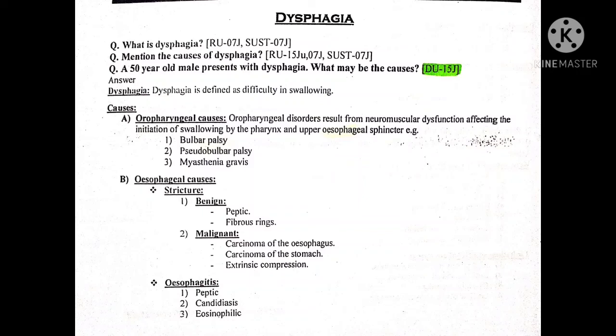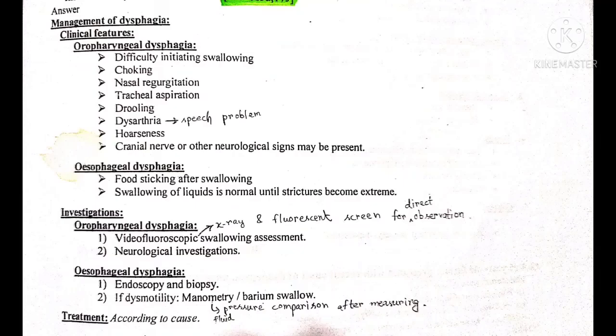What are the clinical features of dysphagia? In oropharyngeal dysphagia, we can see that the patient has difficulty in initiating swallowing. He may choke. There may be nasal regurgitation, and tracheal aspiration may occur. There can be drooling. There may be dysarthria or speech problem, hoarseness, and cranial nerve or other neurological signs may be present.